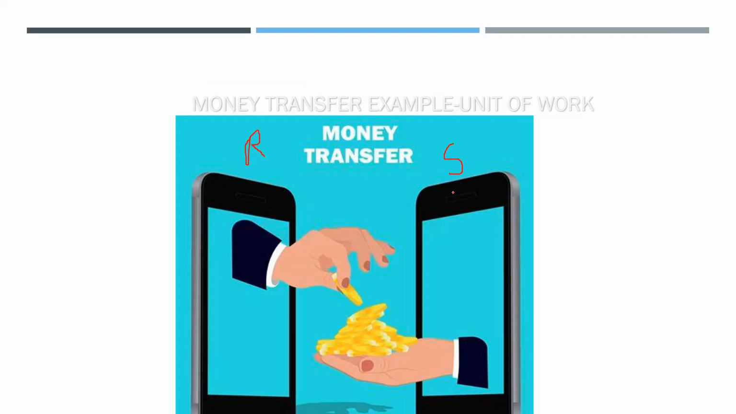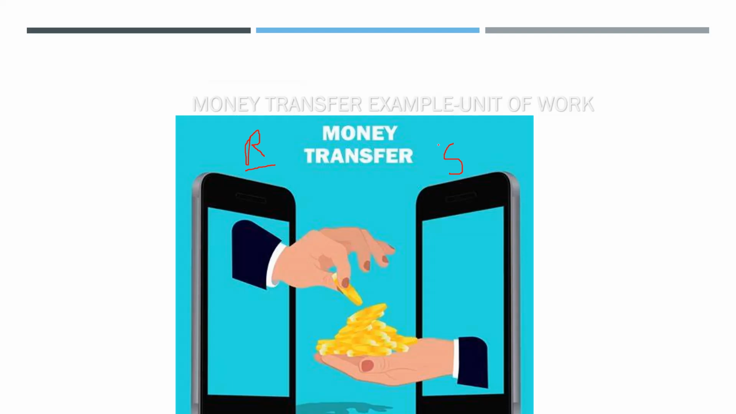Firstly, it should debit the money from the sender, the person who is making the transaction and transferring money from his account. Firstly, the money has to be debited. And the debited money should be credited to the receiver, the person who is receiving the transaction.